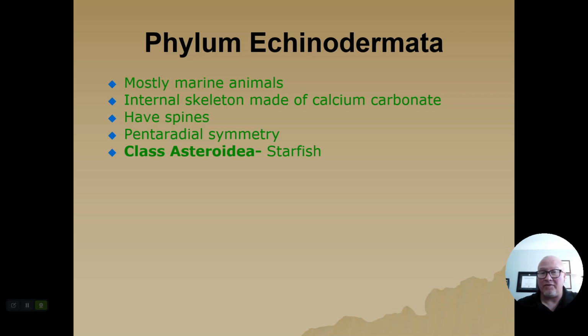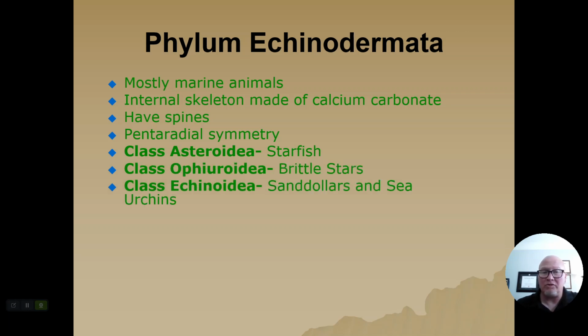Things like starfish or sea stars, brittle stars, sand dollars, and sea urchins. Bet you didn't know that sand dollar that you picked up at the beach was actually an animal. It is. If you pick up a sand dollar and it's green or brown, and you turn it over and you look in it and you can actually see the little feet moving on the bottom, put it back. It's alive. Only pick up sand dollars if they're white, and whatnot.